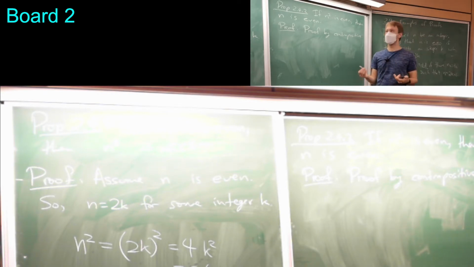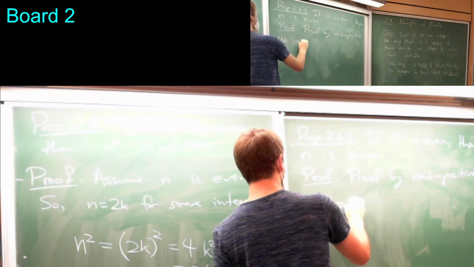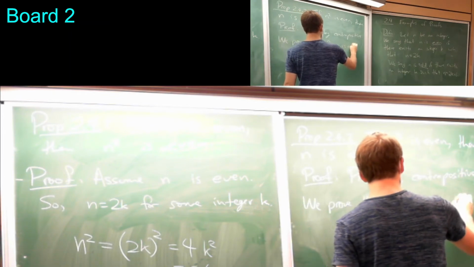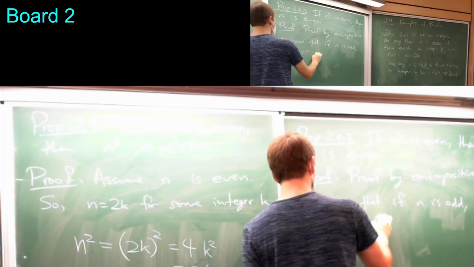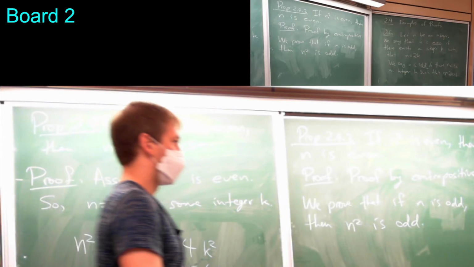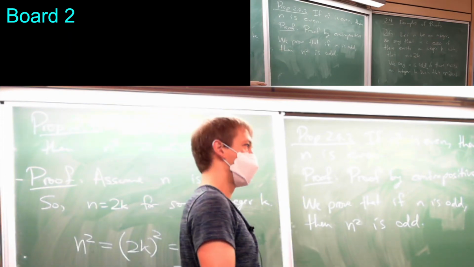Yeah, and here's the thing. I guess we never formally proved that not even is the same as odd, but we kind of know that, right? So we prove that if n is odd, then n squared is odd. Okay, because that's what the contrapositive says, and that's equivalent to the original statement.